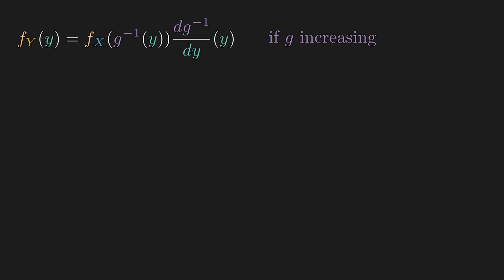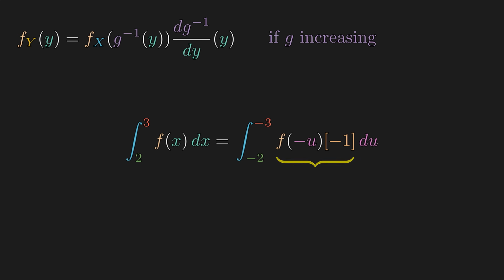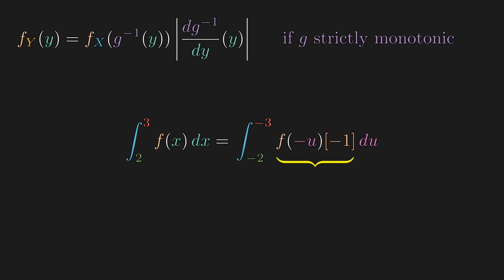So what if the transformation is decreasing? Can't we just use the same formula? In regular calculus, if we substitute x with negative u, then the scale factor comes out to be negative. So the scale factor accounts for the fact that there has been a reflection. So the integrand becomes negative, but also the limits of the integration change ordering, so the integral is the same. But in probability theory, we need the density to be non-negative, and we always integrate from left to right to calculate probability. So we only really care about the absolute scale factor. So we now have a formula that works for both increasing and decreasing transformations.